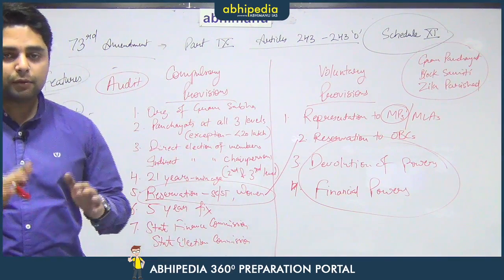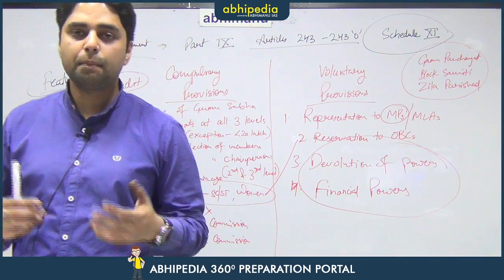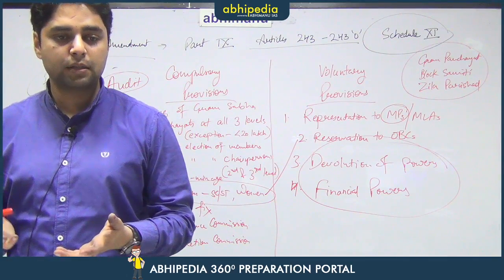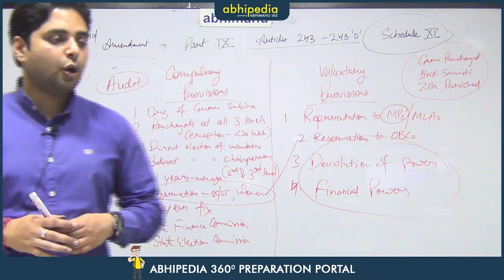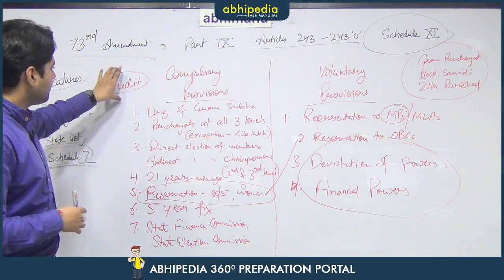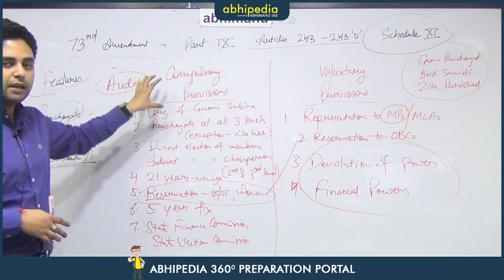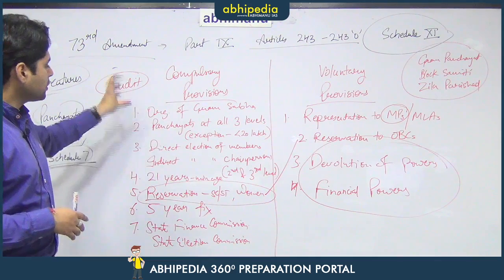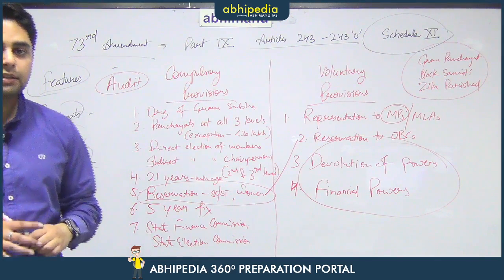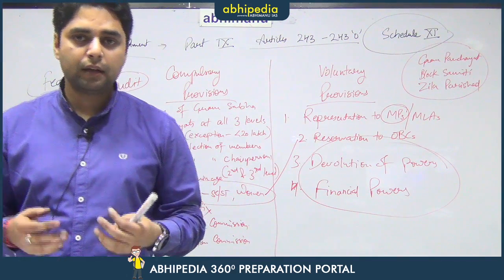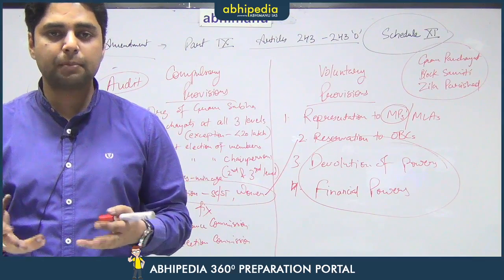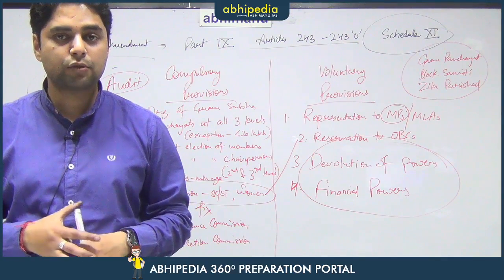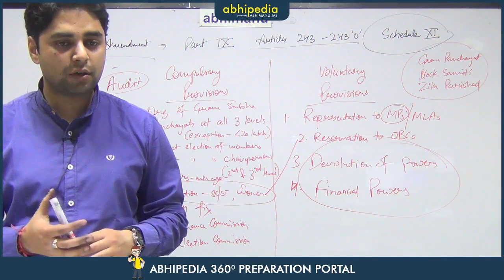The panchayats have a particular source of income and they also spend on various topics, but this can be audited in any manner and by any agency as the state government will provide. And we also talked about social audit. Social audit means that any member of the Gram Sabha can stand up in the meeting of the Gram Sabha and ask for the examination of accounts of the panchayat. So, this is social audit.